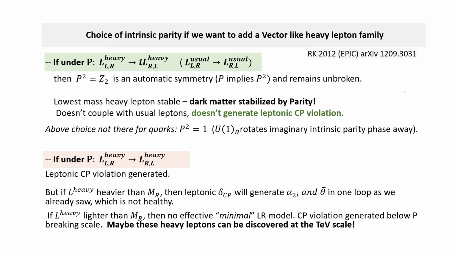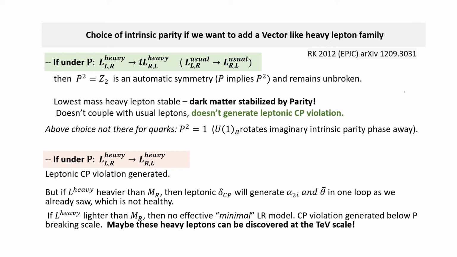But now if the intrinsic parity is i, then P squared, which is an automatic symmetry because P implies P squared, and delta waves don't break P squared, they only break P. This symmetry is intact. And so the heavy leptons, actually the lightest of them is stable, and they could be dark matter candidates. They don't generate CP violation. So once again, we arrive at this result that leptonic CP violation is not generated in the left-right symmetric model, strong CP solving, even with this kind of lepton.